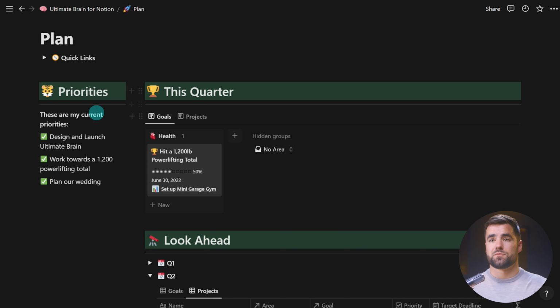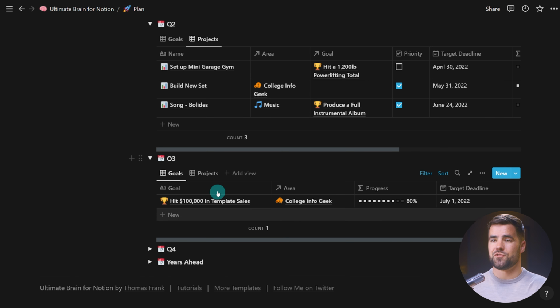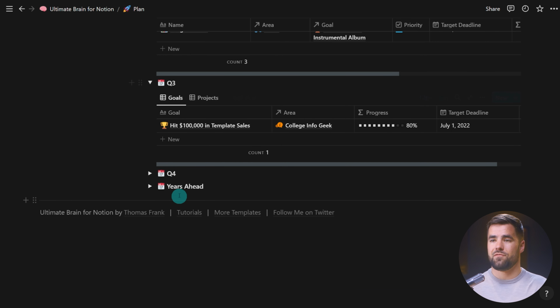In addition to this priorities area, we have the this quarter area and look ahead area. And this is actually where we can see the goals and projects within our system that are within this quarter or that are scheduled for the future. We've got Q1, 2, 3, 4, and for years ahead, we have a whole little dropdown as well. So when you're using the goals area or the project tracker in Ultimate Brain, or you're setting up goals or projects inside of a specific area, when you give those a target deadline, that target deadline will determine where they're going to show up here on the plan page.